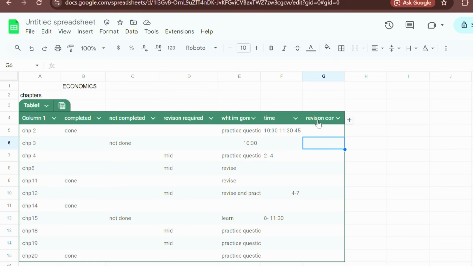The table column I've given the name revision completed. Okay, so I completed chapter 2, so I'm just gonna write done in caps lock, and chapter 3 as well, so I'm gonna write done there as well. And now I'm gonna do chapter 4 practice questions, and after chapter 4 I'm gonna do chapter 12.